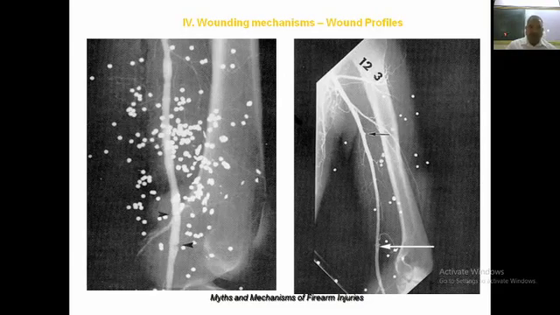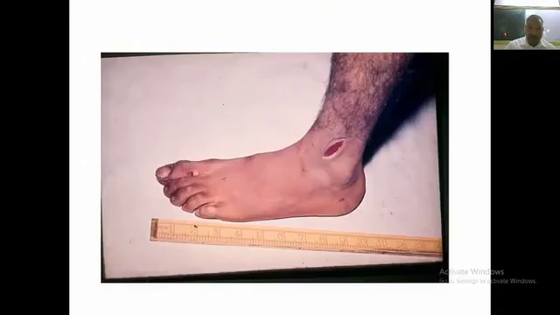A cartridge may contain maybe 50, 100, maybe more than 200 pellets, and all of them may find entry into the body and may prove fatal, and it depends upon the distance from which the body is hit. All injuries must be examined properly, keeping in view their edges, their angles, and any bridging in the wound, and measurement of the wound is a must.